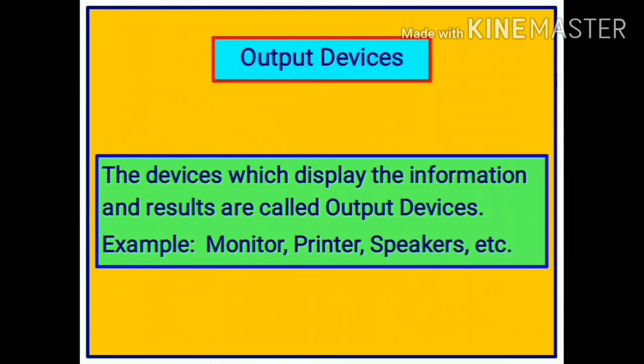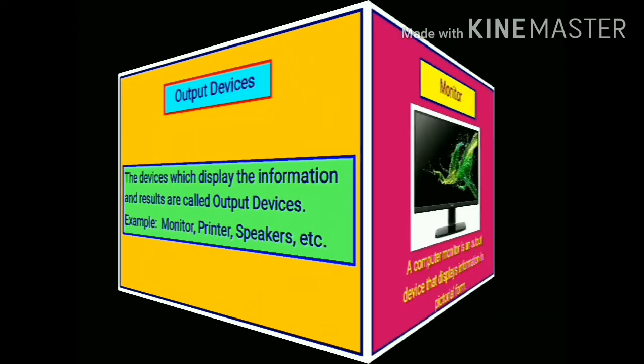Let us see about output devices. The devices which display the information and results are called output devices. Example, monitor, printer, speakers, etc. Let us see these devices one by one.